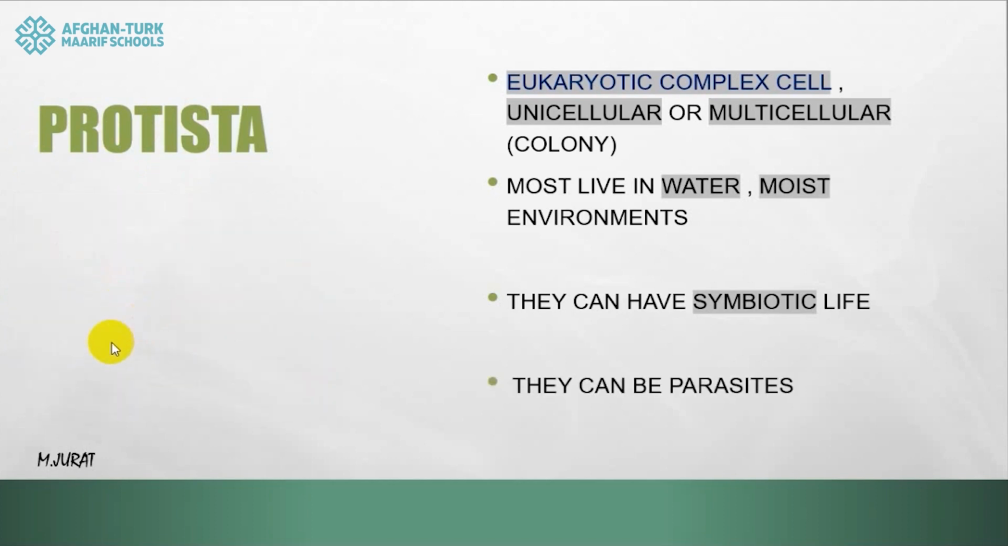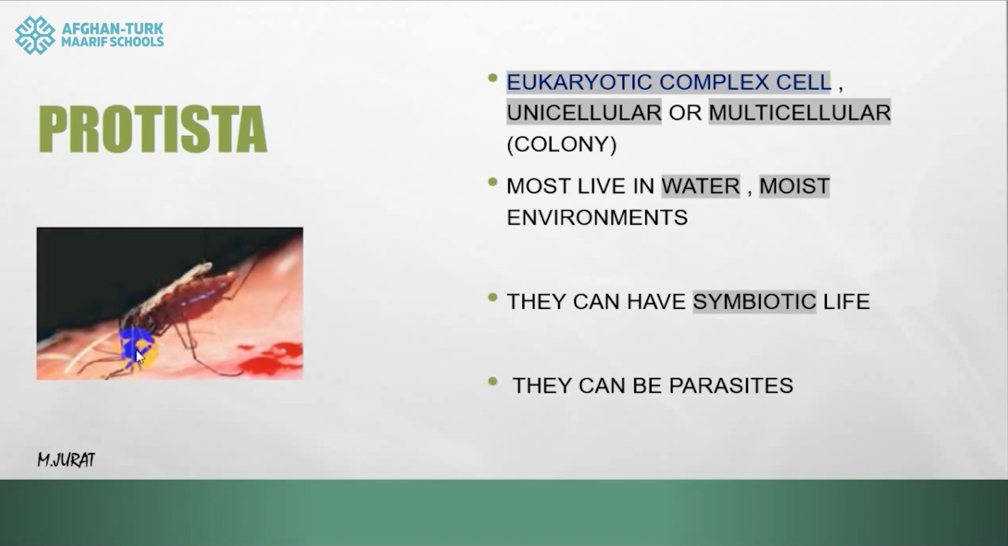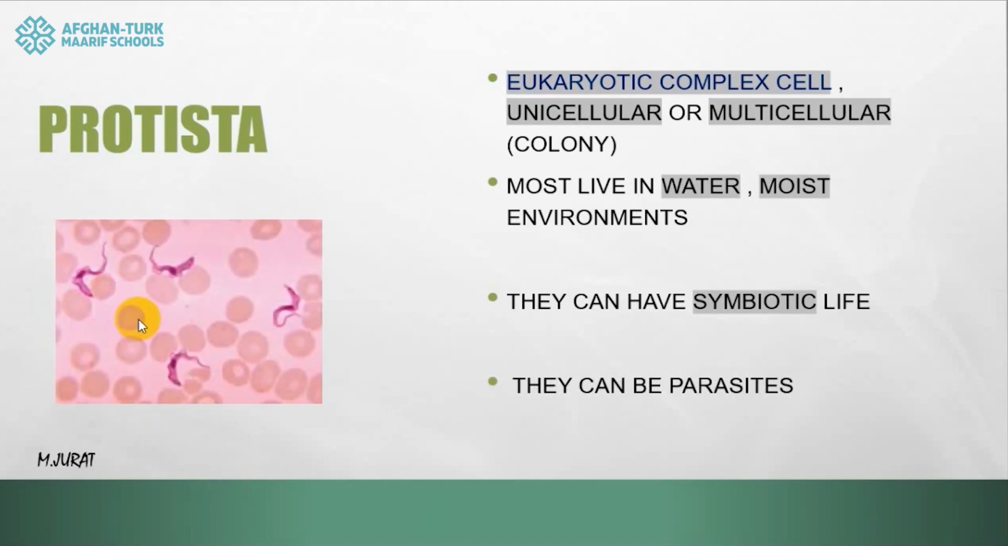Some of them can be parasitic. They can cause 2 different illnesses, and usually they are transmitted from one human to another or from animals to humans by insect bites. And as you can see over there, the mixture of blood with some protists.